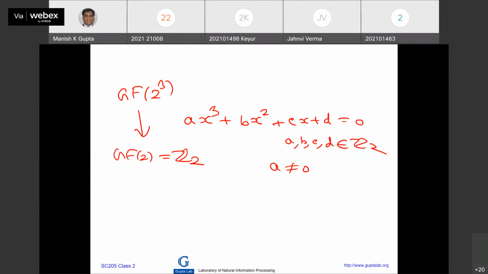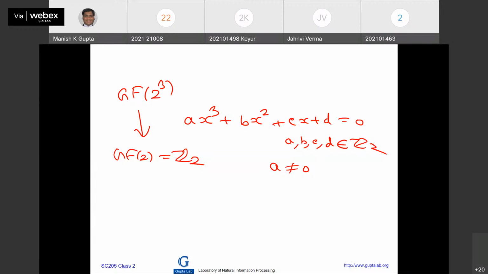9 number of elements के लिए क्या करेंगे? Z3 लेंगे हम. Base में we'll take Z3 and take 3 square is 9, right? So if 3 square is 9, we can take a degree 2 polynomial over Z3 to construct a field with 9 number of elements.